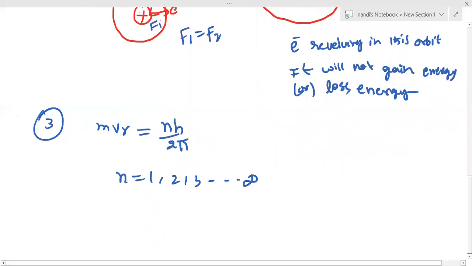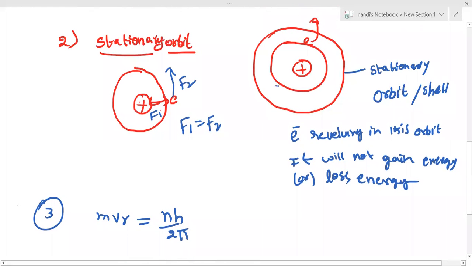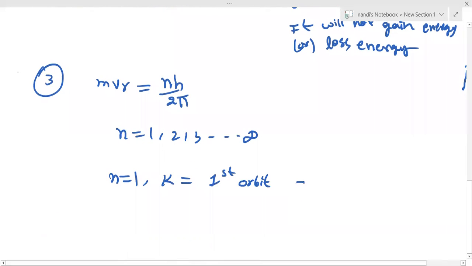Suppose n equal to 1, that's the K shell and first orbit. You can say first orbit, or shell number 1. This is n equal to 1, and n equal to 2 is like this. Let us calculate the angular momentum here. For the first orbit, mvr equal to 1 into h by 2 pi, so the n value is 1.